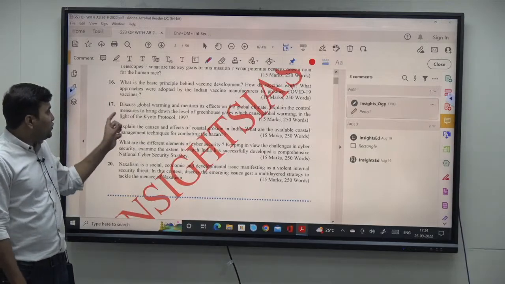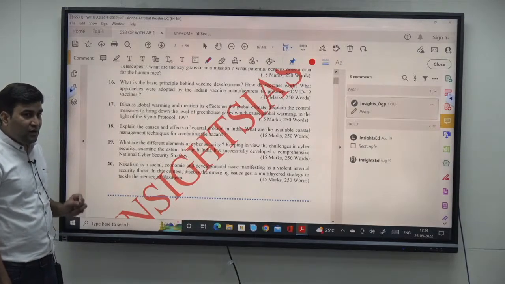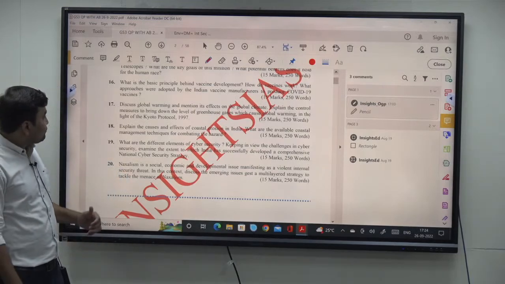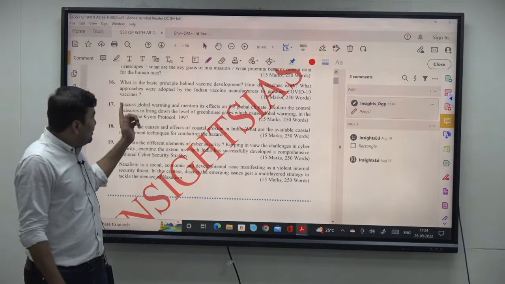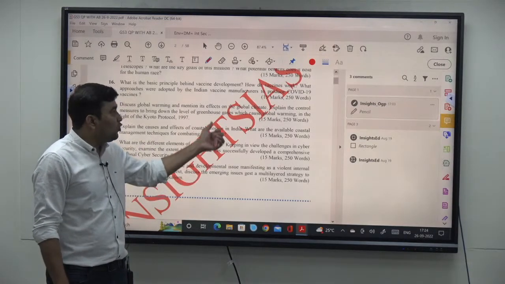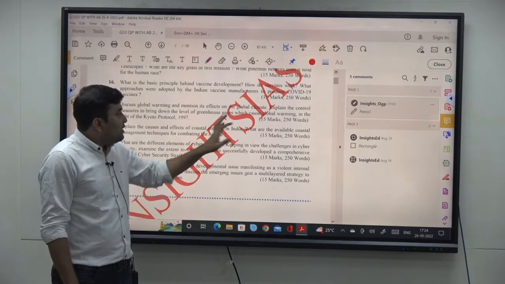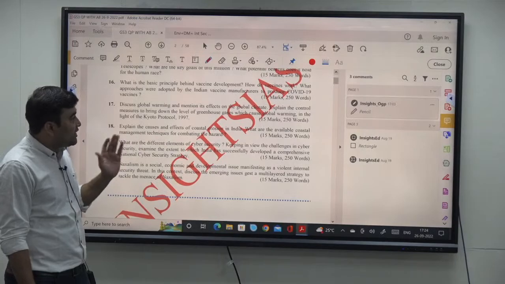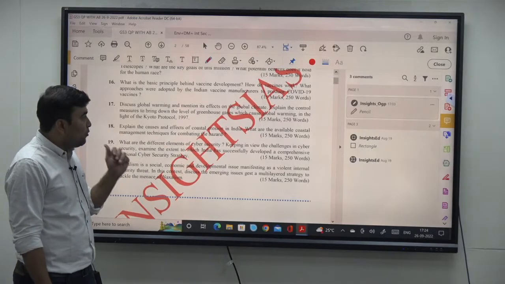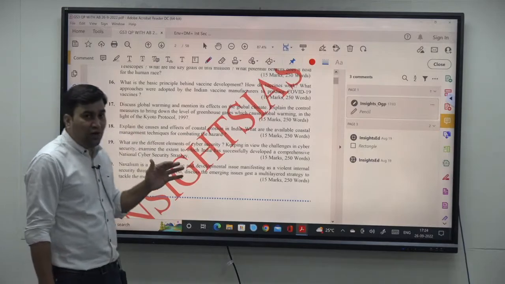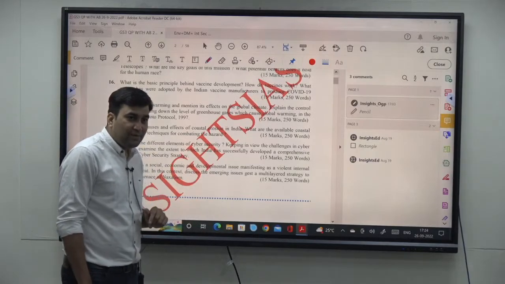Let us understand question number 17. First, we will try to understand the demand of the question, and then I will tell you how to write the answer. Discuss global warming and mention the effects on the global climate. Explain the control measures to bring down the level of the greenhouse gases which cause global warming in the light of the Kyoto Protocol 1997.